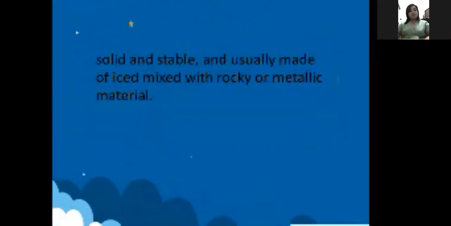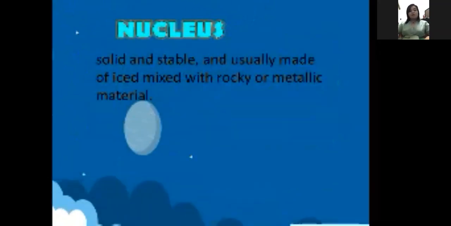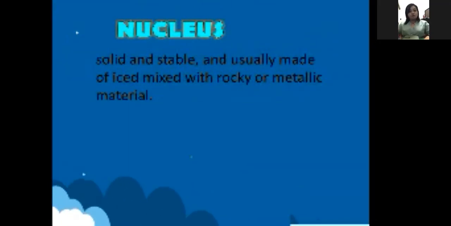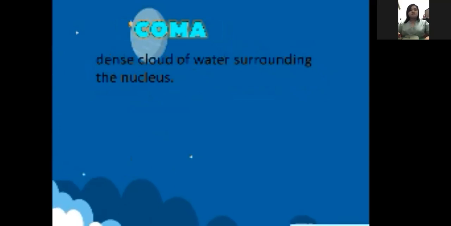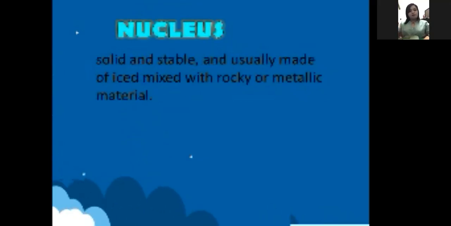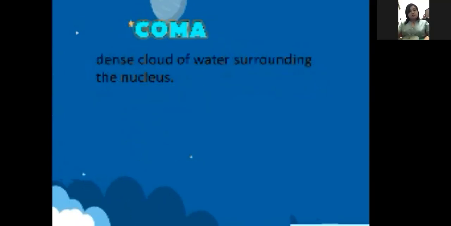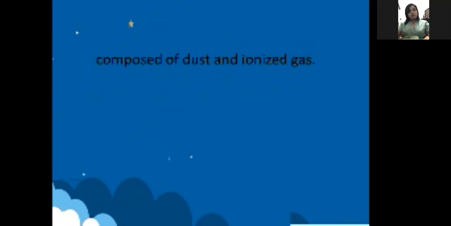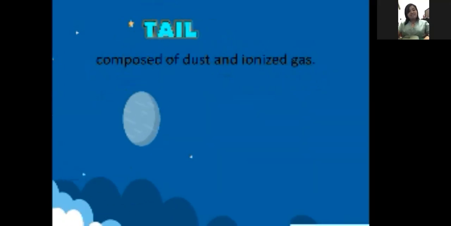What are these? First, we have what we call the nucleus. The nucleus of a comet is solid and stable and usually made of ice mixed with rocky and metallic material. Next, we also have the coma. The coma is the dense cloud of water surrounding the nucleus. Again, can you say coma? The first one is the nucleus. Can you say nucleus? Second one, coma. And the third one is the tail. It is composed of dust and ionized gas.